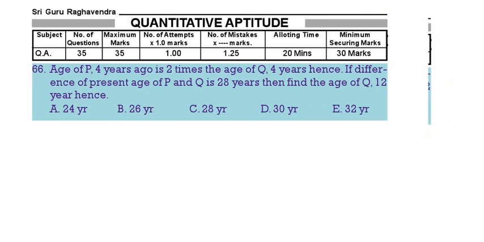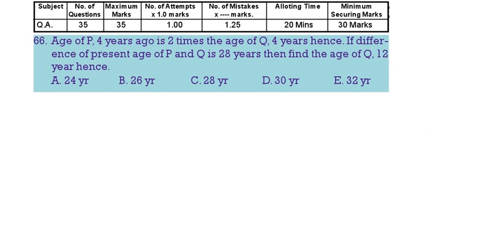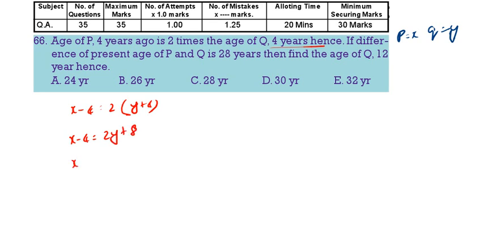Take P's age as X, Q's age as Y. X minus 4 is equal to 2 times (Y plus 4). So X minus 4 is equal to 2Y plus 8, or X minus 2Y is equal to 12. This is equation 1.